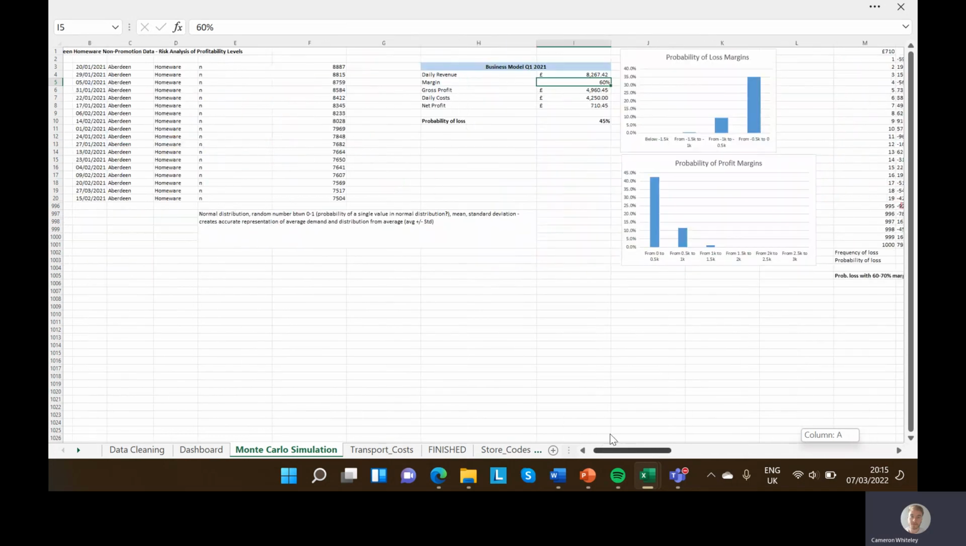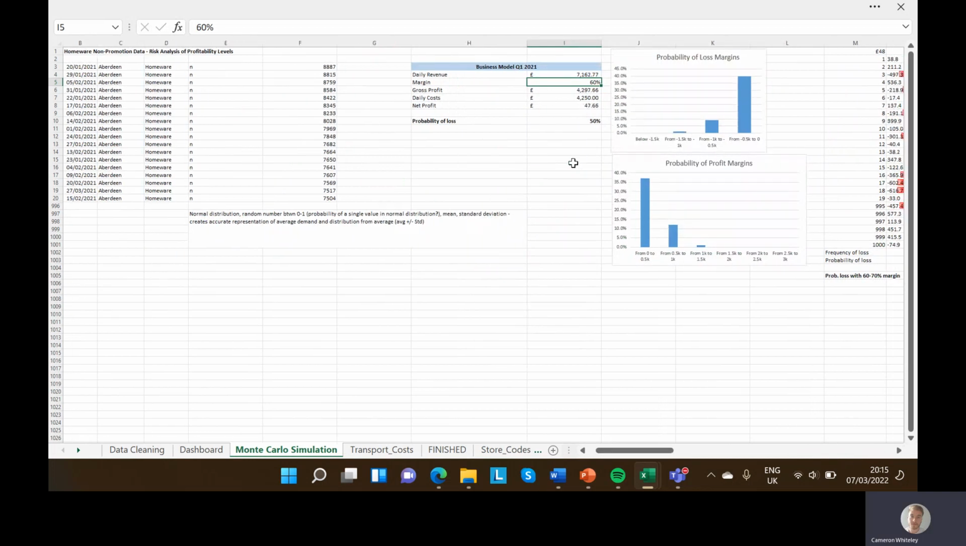So at 60%, you can see with a random number, a random daily profit, net profit. At 60% margin, the probability of loss is between 45 and 52%, with it mainly being £0 to £500 loss, about 10% roughly £500 to £1,000 loss, and a very small chance of 1,000 to 1,500 loss.